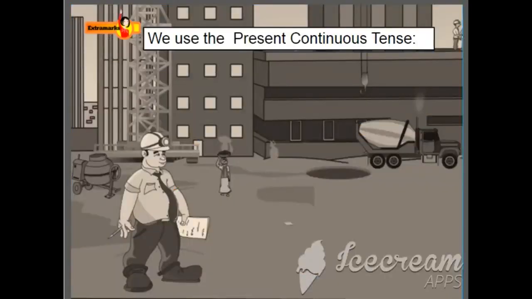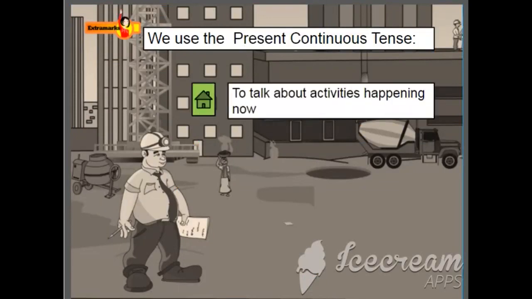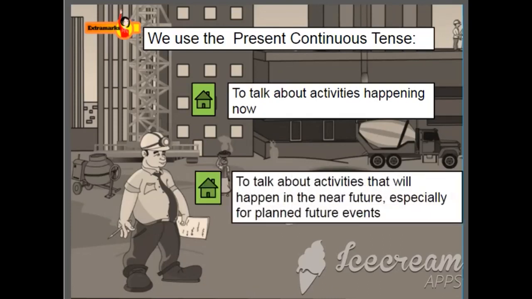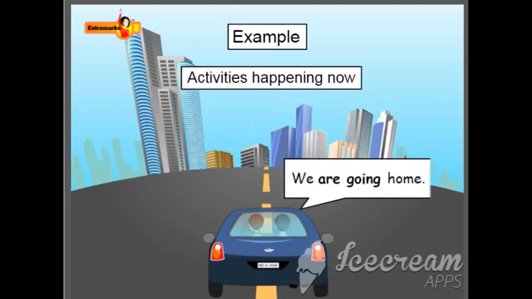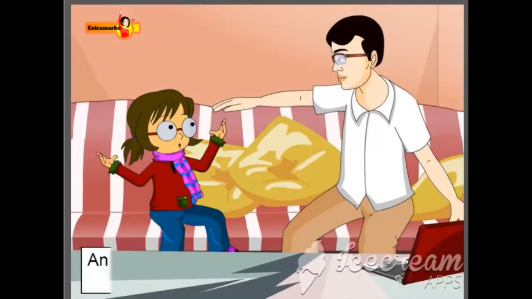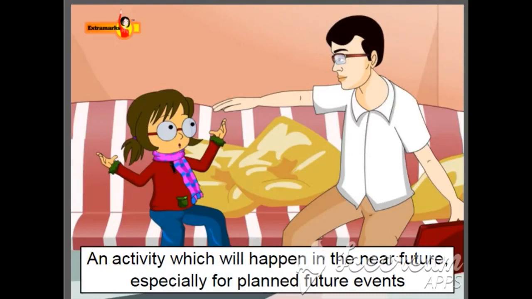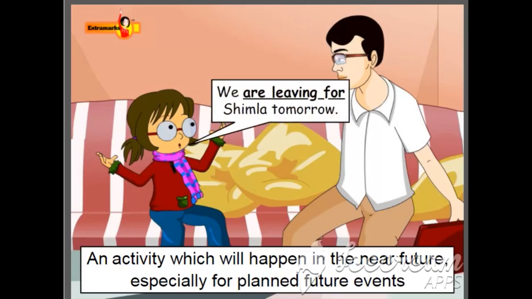Let's see the uses of present continuous tense. We use the present continuous tense to talk about activities happening now. The present continuous tense is also used to talk about activities happening in the near future, especially for planned future events. Example of an activity happening now: we are going home. Here is an example of an activity which will happen in the near future, especially for planned future events. We are leaving for Shimla tomorrow.